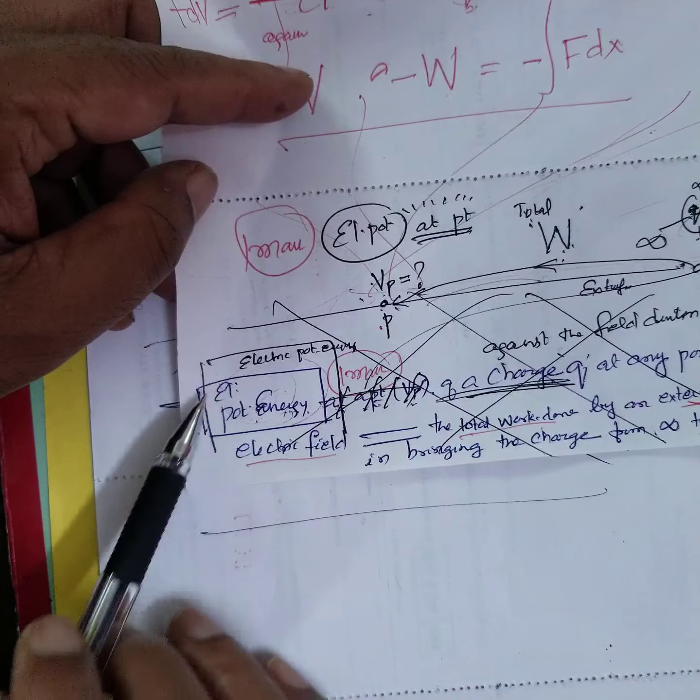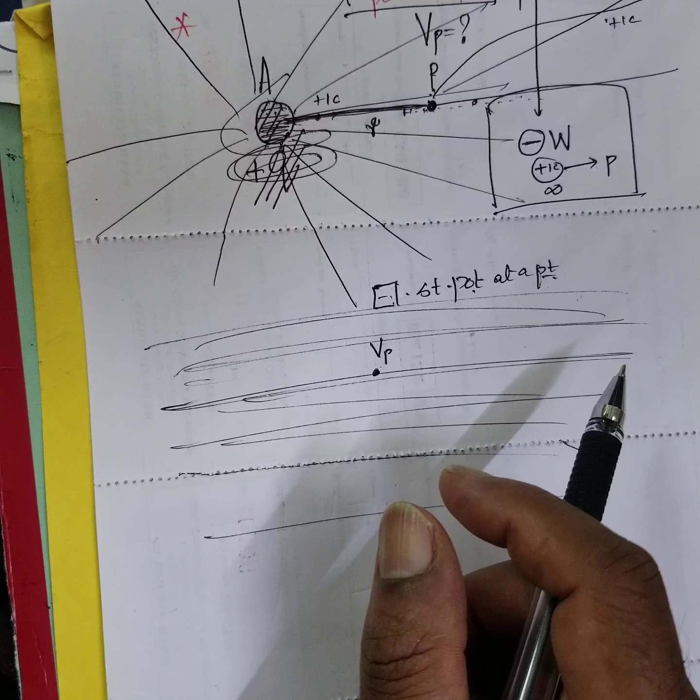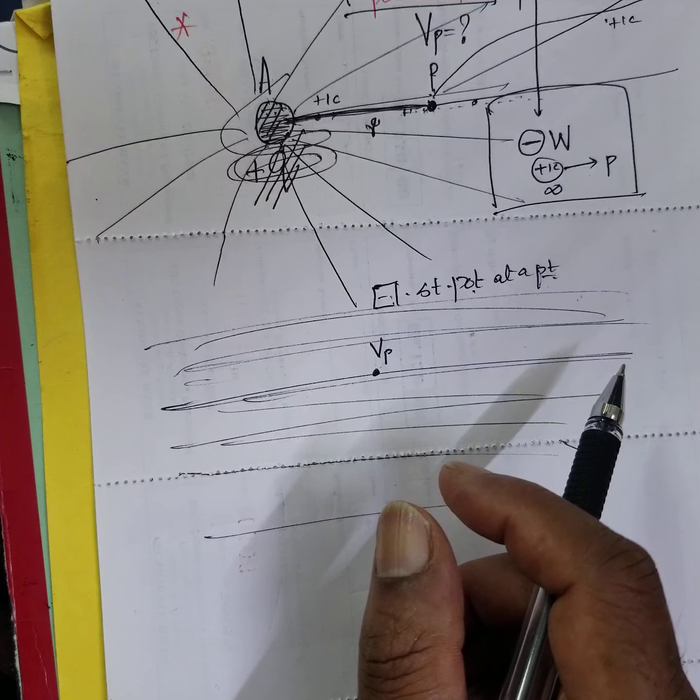What is electrostatic potential? There are two ways. What have they asked? They have asked: define electrostatic potential due to a point charge. That is the problem, the confusion. Right? Define electrostatic potential due to a point charge.